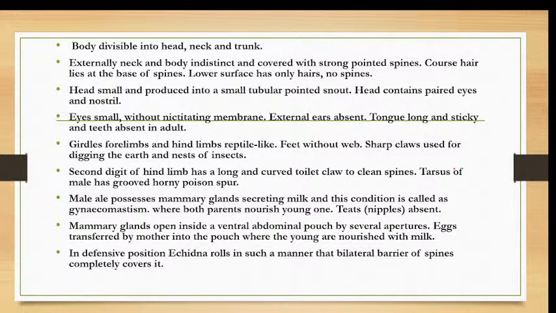And the presence of hair is a character of the mammals, but the hair is present only at the base of spines. The body is covered with spines and the hair is present at the base of the spines and on the lower surface. Then of course the head has a snout. The eyes are small without nictitating membrane and external ears are absent.